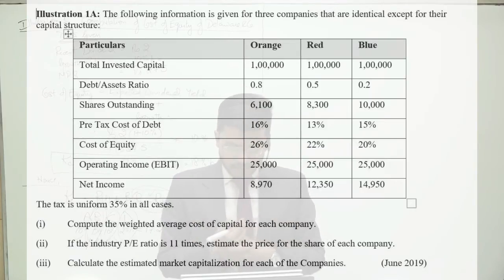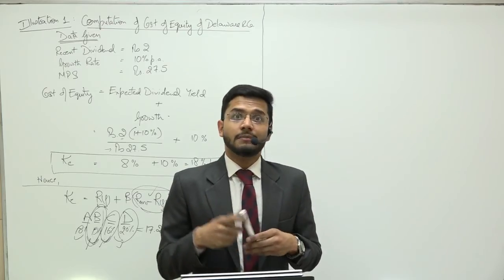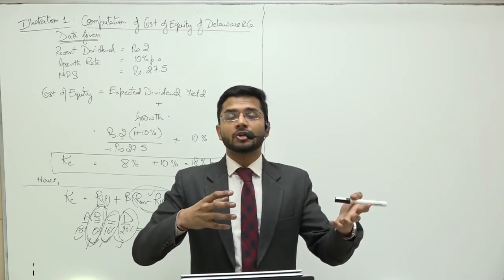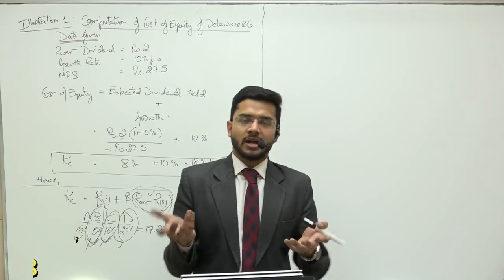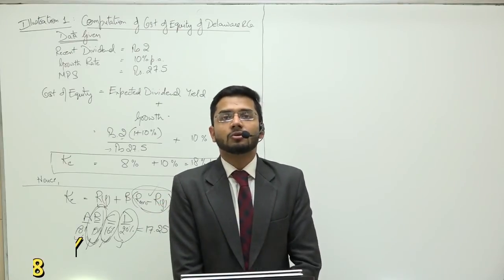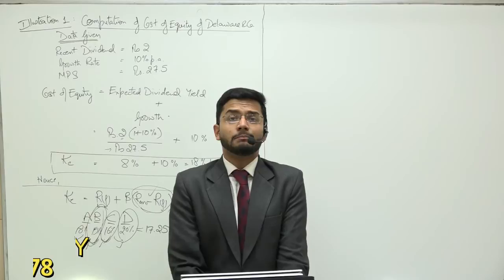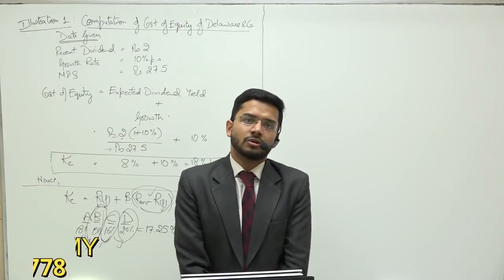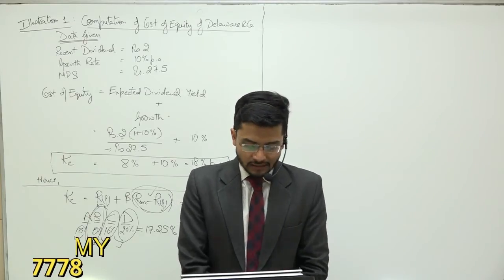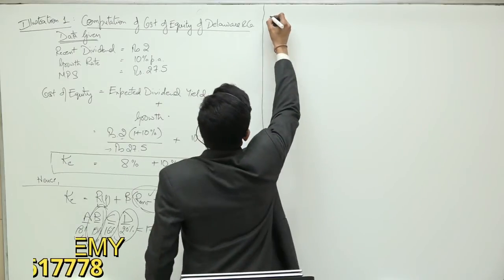Calculate the estimated market capitalization for each of the companies. Now what is this market capitalization? Guys, market capitalization means market price per share multiplied by number of shares. What is the total capital which is held by a particular company in the market as a whole is known as market capitalization. So these are the three things which we need to compute.